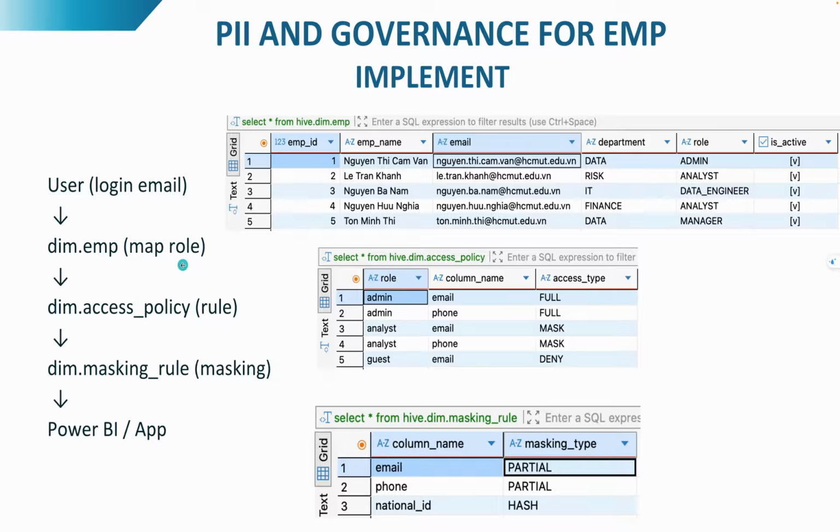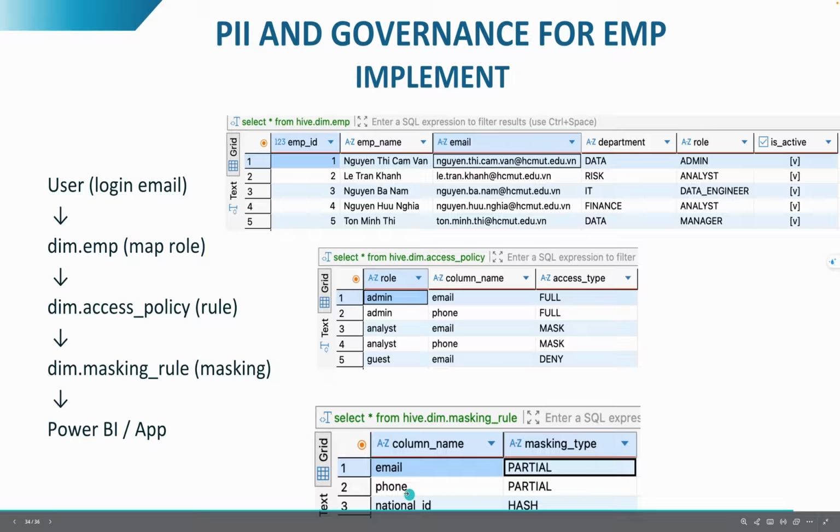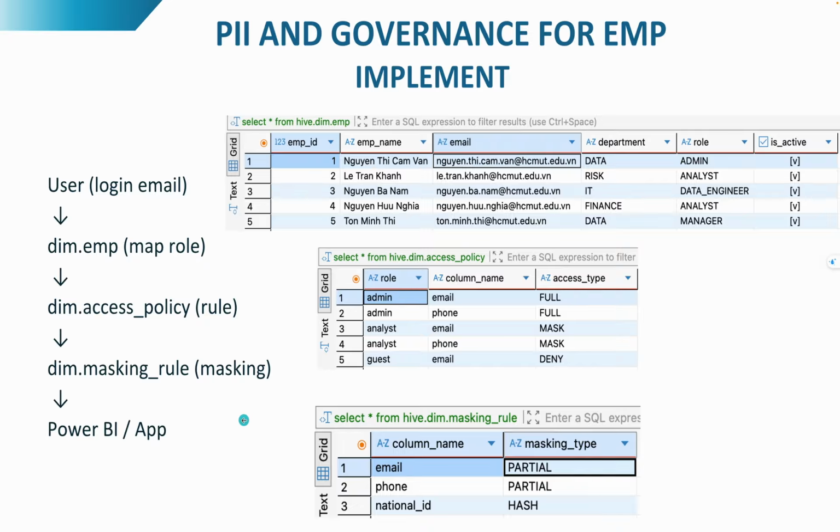Based on that role, we apply access rules from the access policy to determine whether data is fully visible, masked, or denied. Then masking rules are applied to sensitive fields like email, phone, or national ID. And finally, the secured data is delivered to Power BI or application.